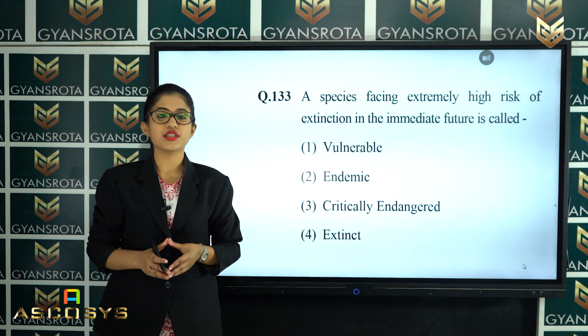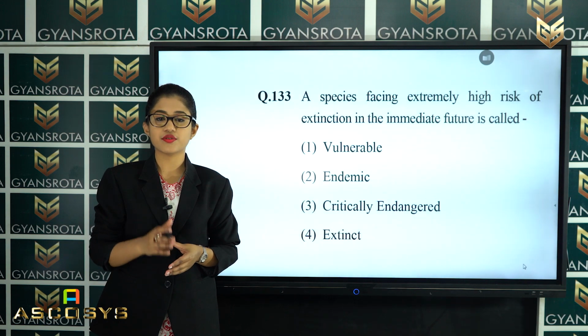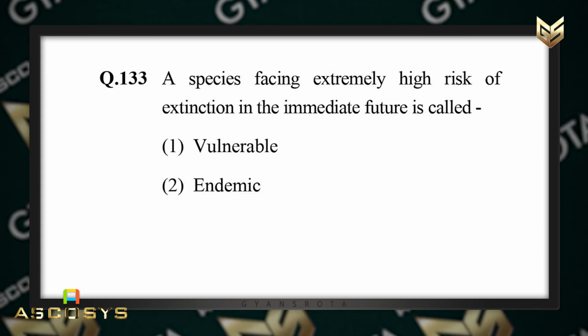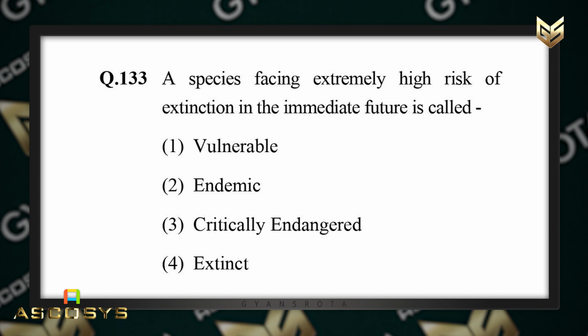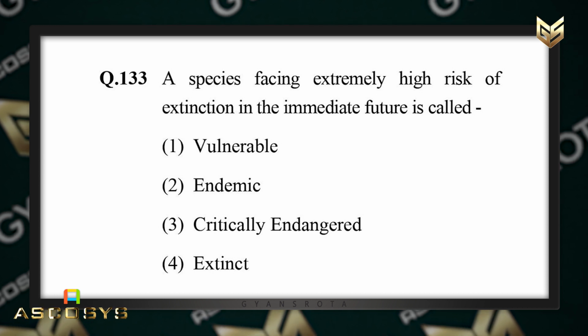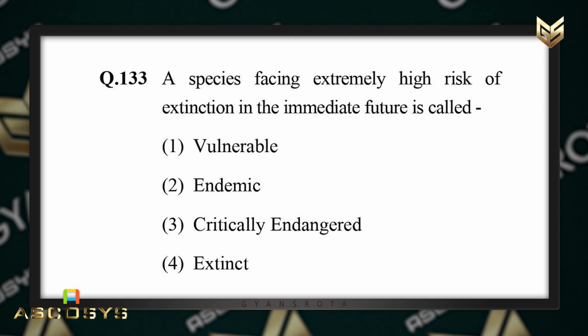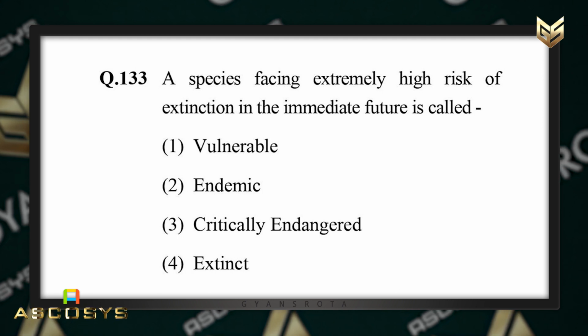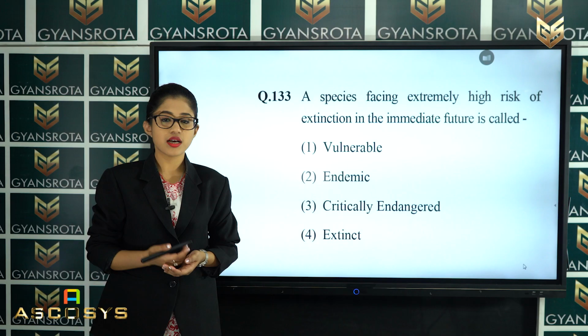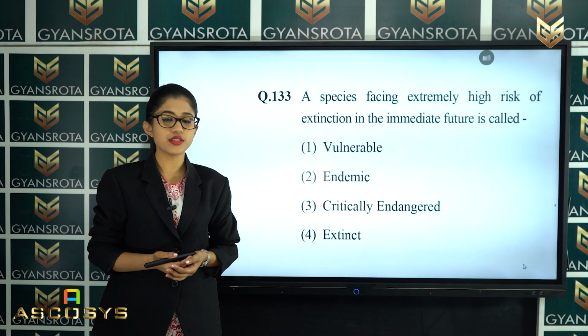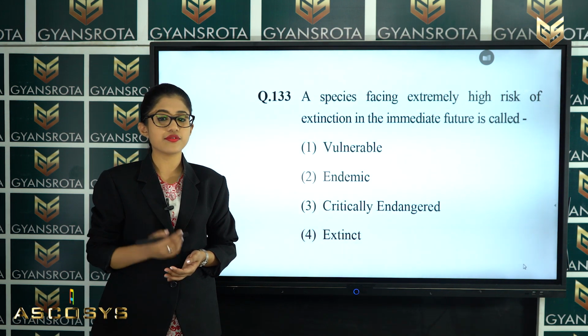Now the next question is question number 133. A species facing extremely high risk of extinction in the immediate future is called vulnerable, endemic, critically endangered, or extinct. So this is from the chapter Biodiversity and Conservation.